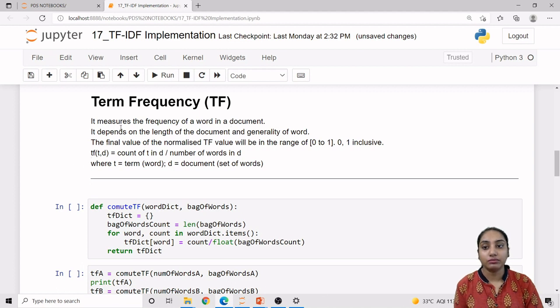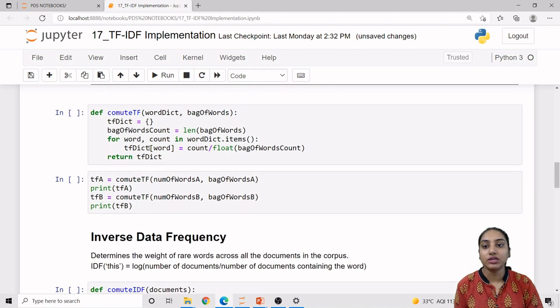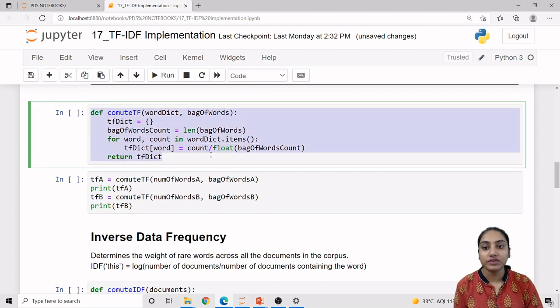The TF will be given as TF of t, d is equal to count of term in the document divided by number of words in the document. So this is the formula of calculating the term frequency, that is count of term in the document divided by number of terms in the document, that we are using in this definition. So let us just check this definition.